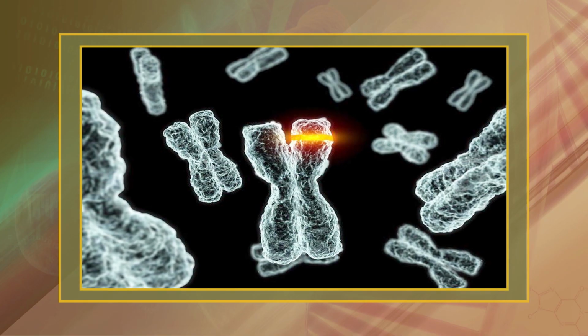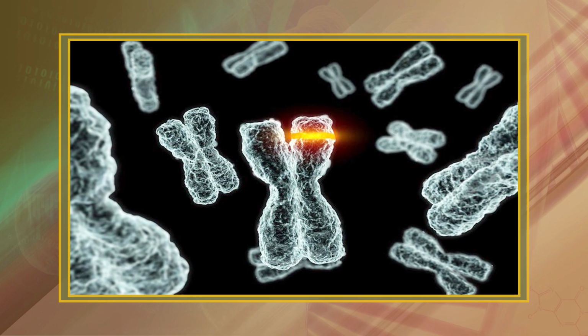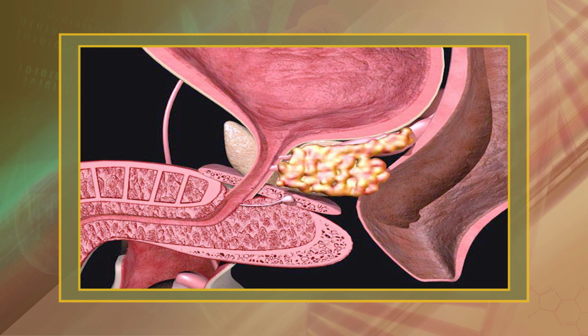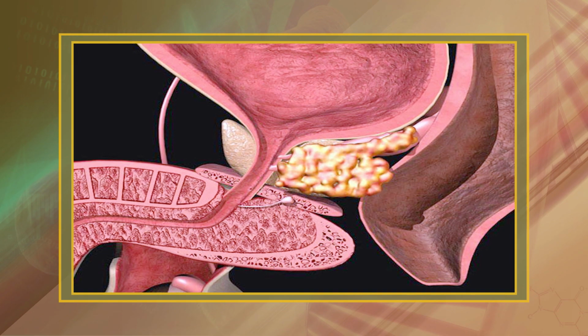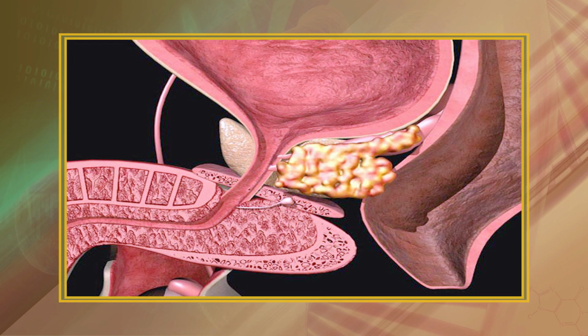It has generally been assumed that translocations occur following random breakage of chromosomal DNA. Recent studies, however, suggest that such breaks in the DNA may occur at sites during the normal process of transcription, an activity that may make the DNA more susceptible to breakage. Prostate cancer, for example, is characterized by translocations affecting a number of genes that are transcribed in normal prostate cells in response to male hormones.